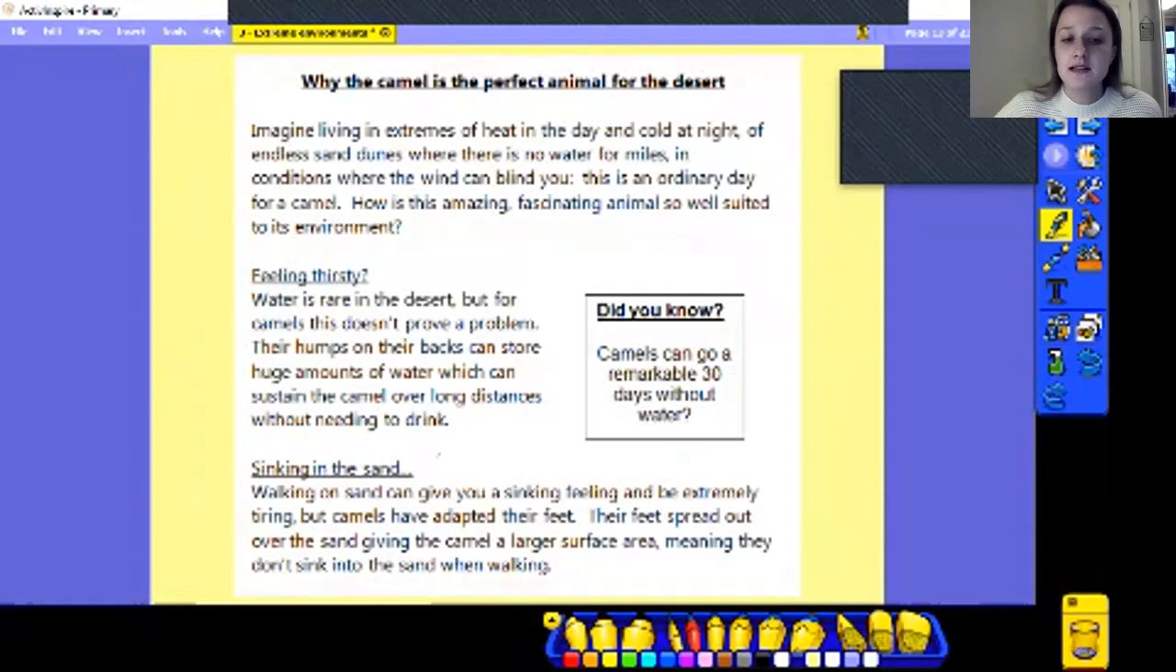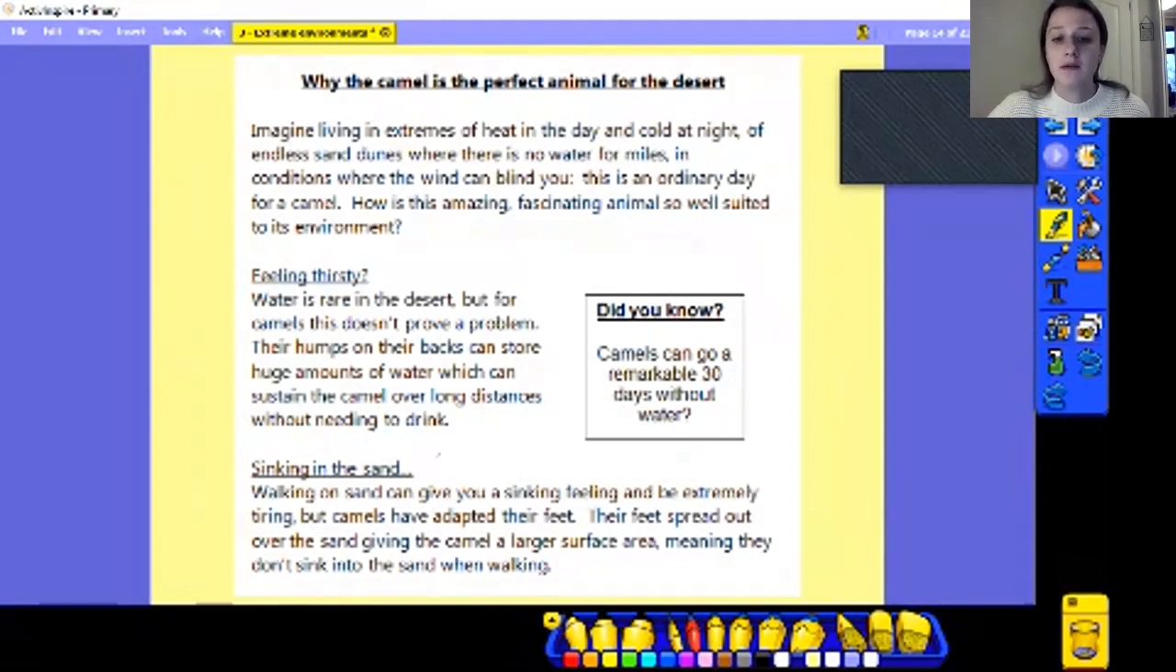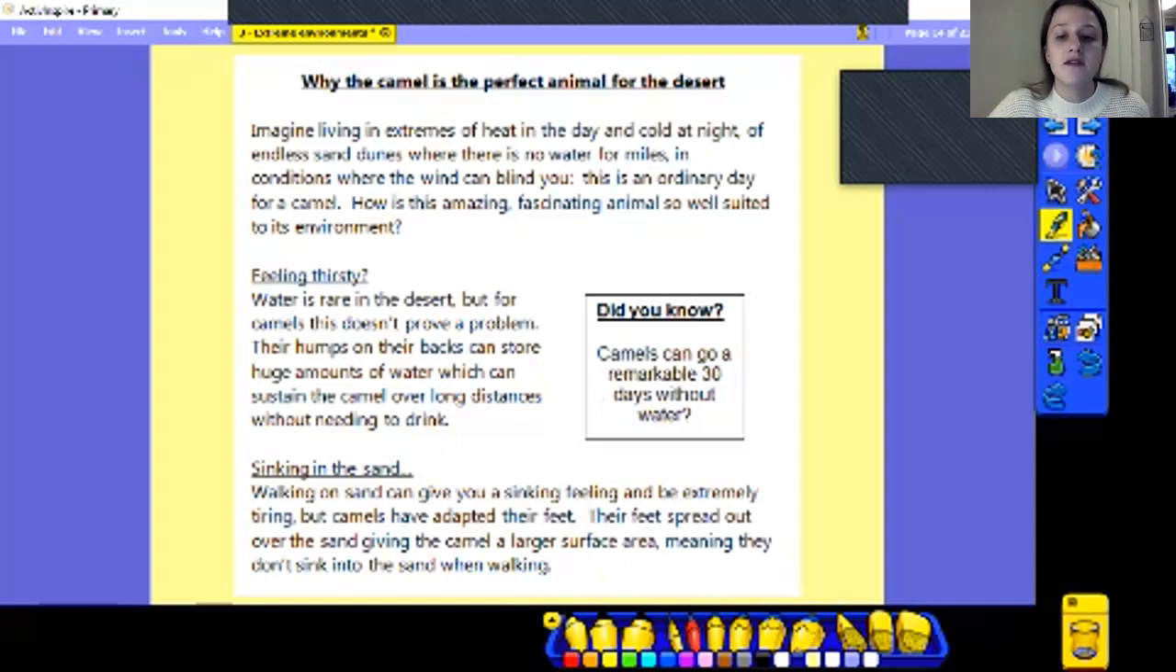And then we've got sinking in the sand. So walking on sand can give you like a sinking feeling. So if you've ever been on the beach and you've tried to run really fast, it's a lot harder than if you try running on tarmac or something like our playground, because you feel like you're sinking, it's constantly moving. And it can be really, really tiring, but the camels have adapted their feet so that they're good at it. So their feet spread out over the sand and it gives them a larger surface area. So it basically covers a larger area on the sand, and it means that they don't sink when they're walking. So they get less tired than we would do if we were on there.